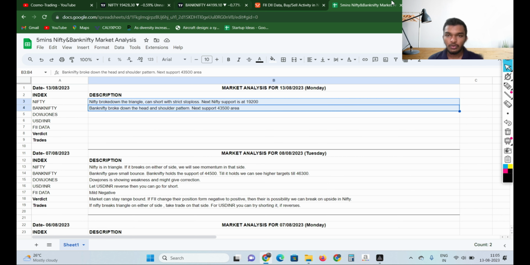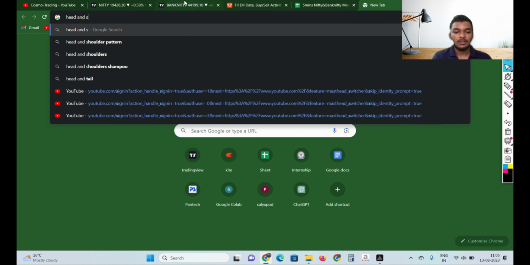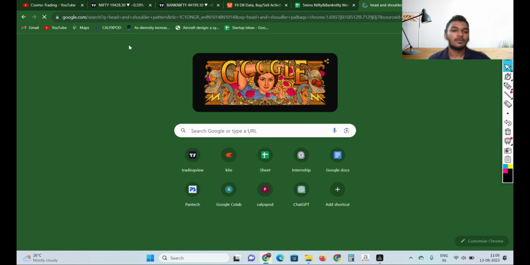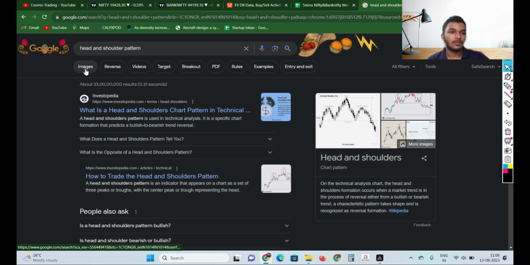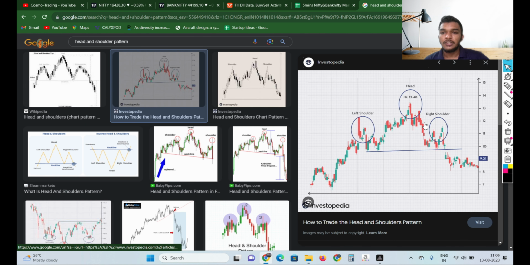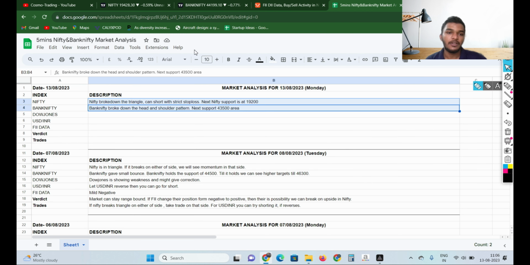Who doesn't know the head and shoulder pattern? Let me show you the head and shoulder pattern. So this is the head and shoulder pattern. There is a left shoulder, there is a head formation, then there is a right shoulder formation, then there is a breakdown from the neckline area. This is how the head and shoulder pattern works, and a similar situation has occurred in Bank Nifty right now.